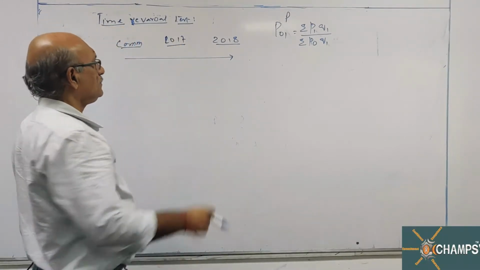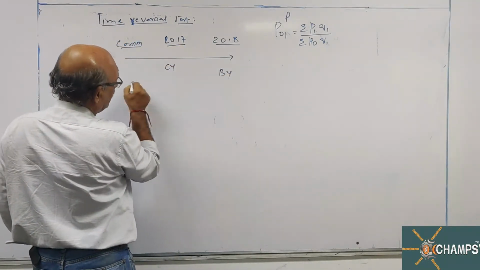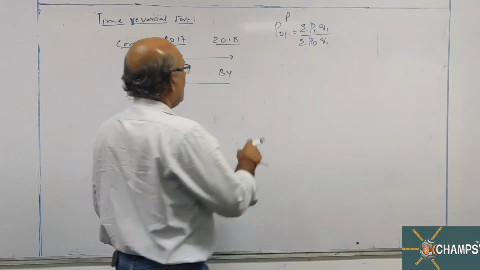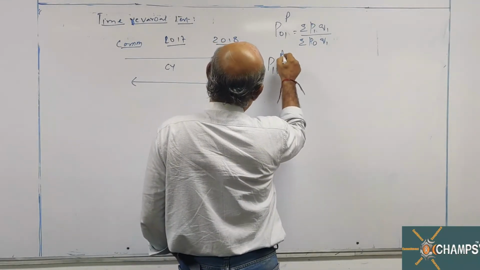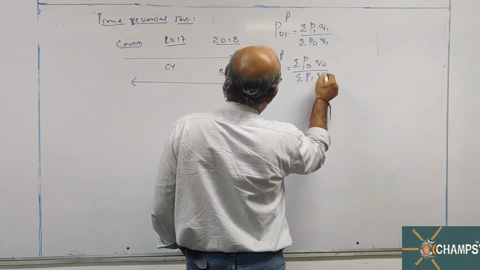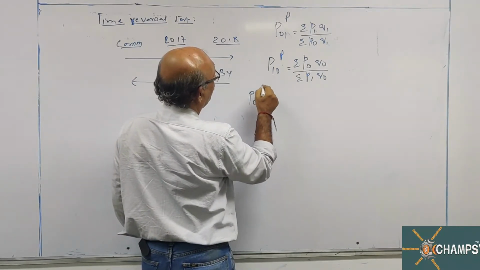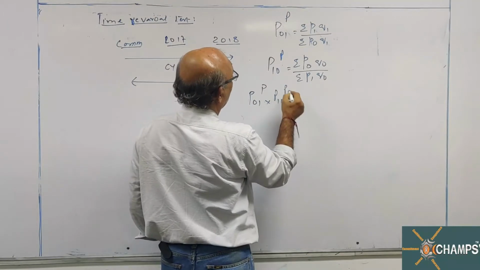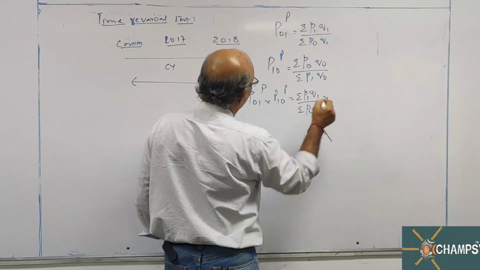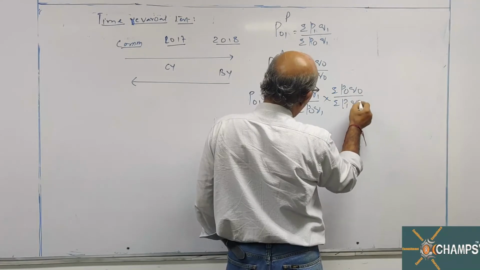Then what you have to do? Take 2018 as base year, 2017 as current year, and again calculate the index number in the backward direction. So you have to interchange the suffix, that's all: summation of P0 Q0 by summation of P1 Q0. Multiply these two: P01 of Paasche into P10 of Paasche, which is summation of P1 Q1 by summation of P0 Q1 into summation of P0 Q0 by summation of P1 Q0.